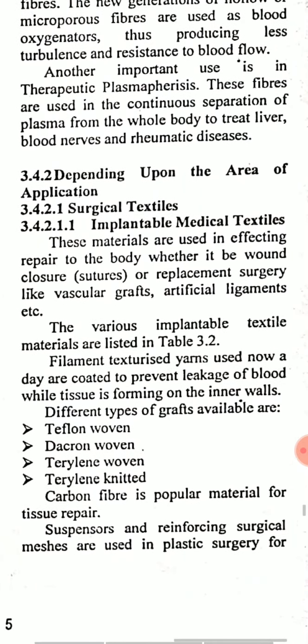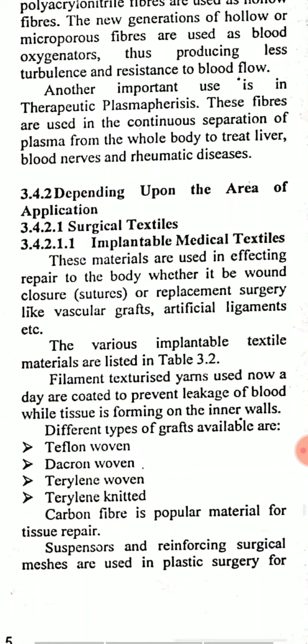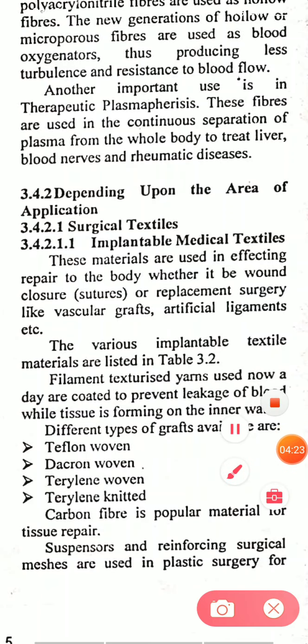Now, another category of medical textiles classification, which is depending upon the area of application. First one is surgical textiles, which is further classified in implantable medical textiles and non-implantable medical textiles.